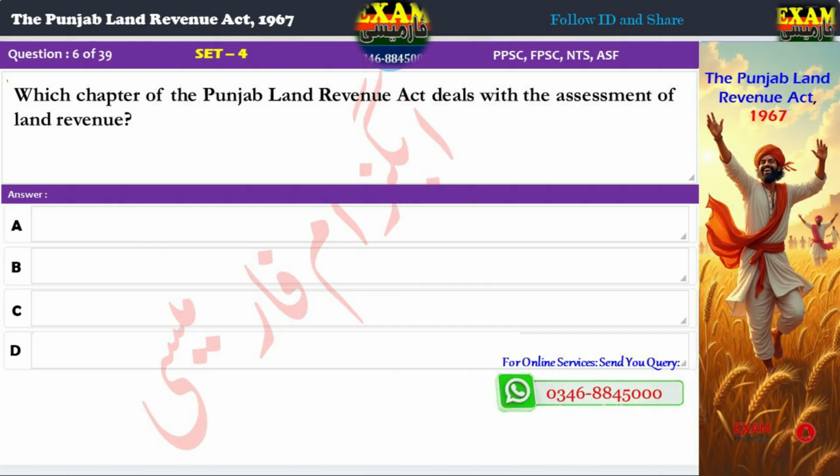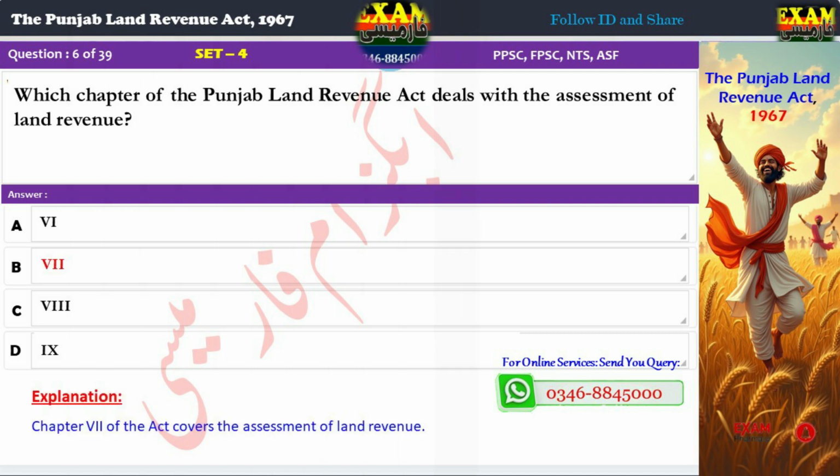Question 6. Which chapter of the Punjab Land Revenue Act deals with the assessment of land revenue? A. 6. B. 7. C. 8. D. 9. Correct answer: B. 7. Explanation: Chapter 7 of the Act covers the assessment of land revenue.